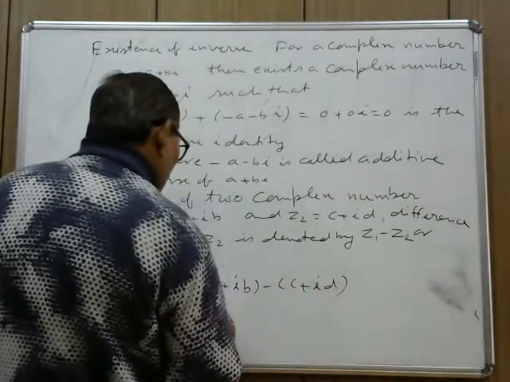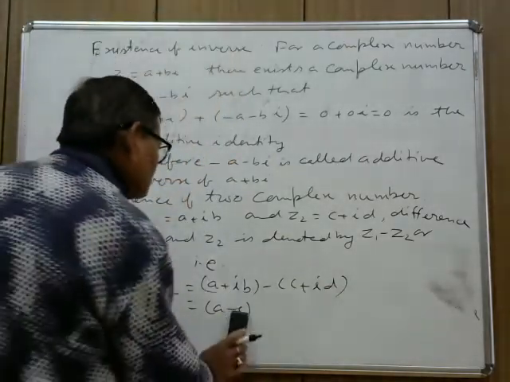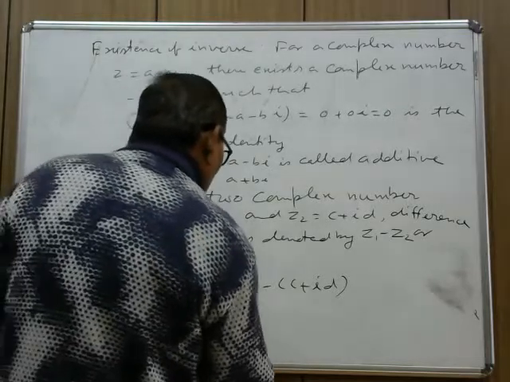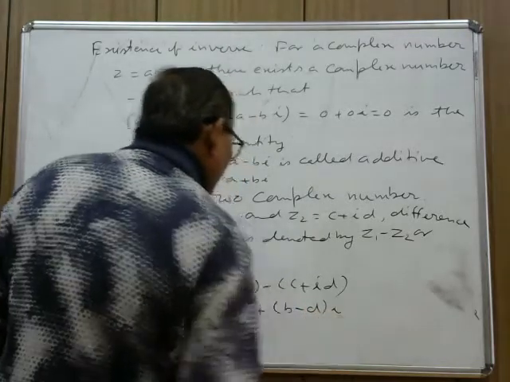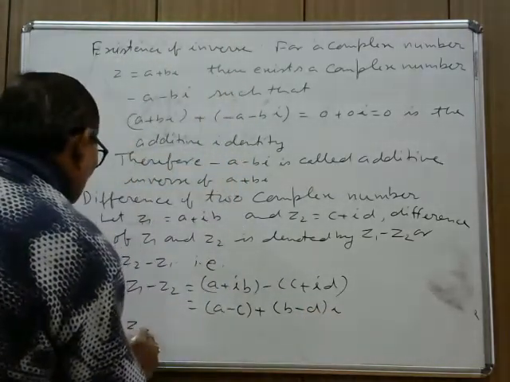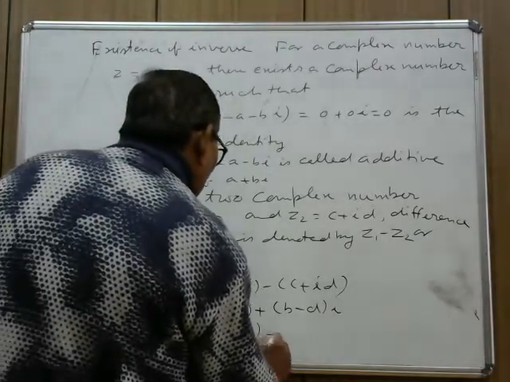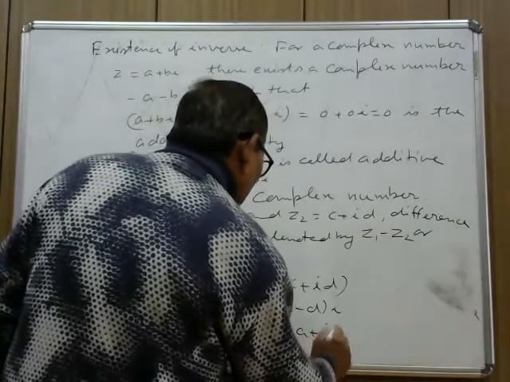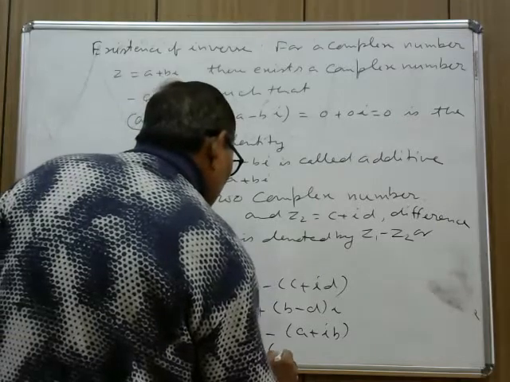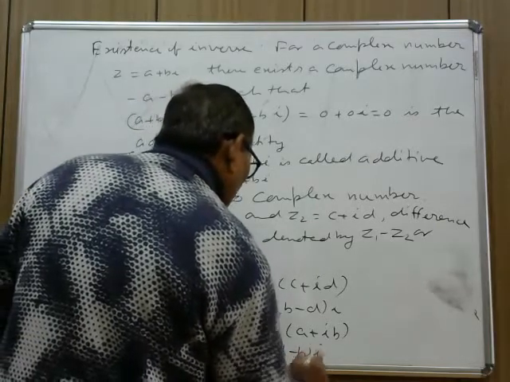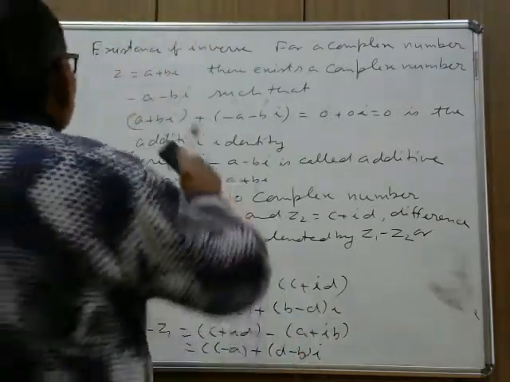That is equals to A minus C plus B minus D into I. When you find Z2 minus Z1, in that case C plus ID minus A plus IB, that is equal to C minus A plus D minus B into I. So in this way we find the difference of two complex numbers.